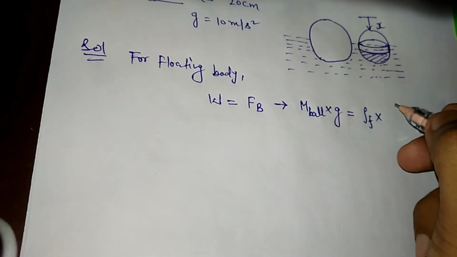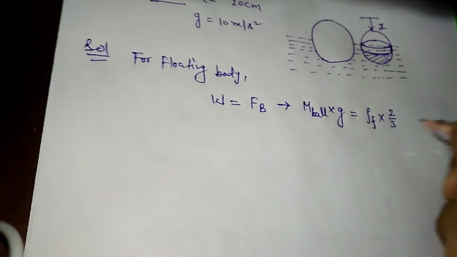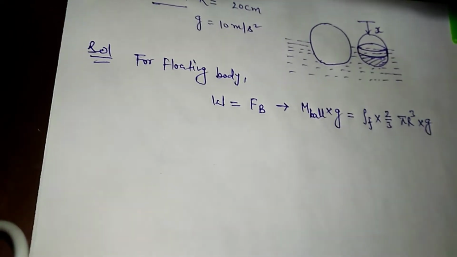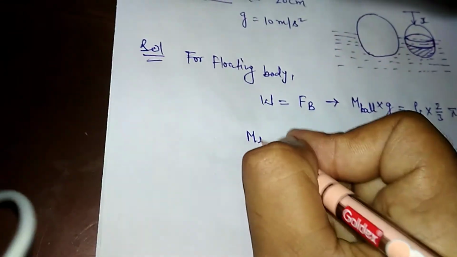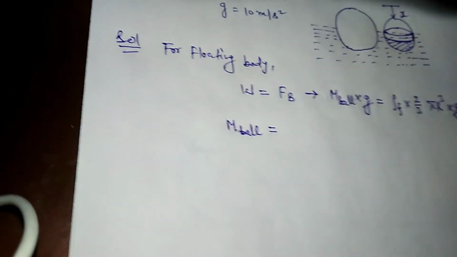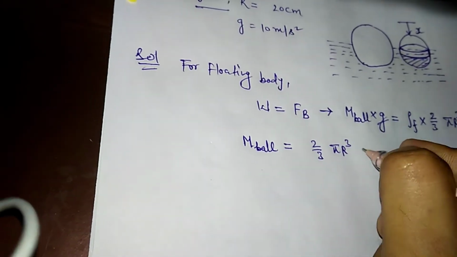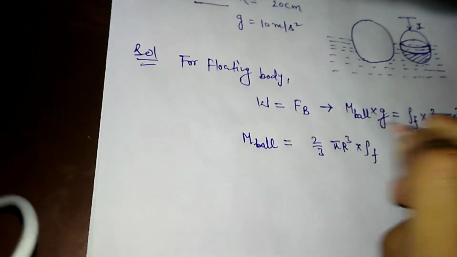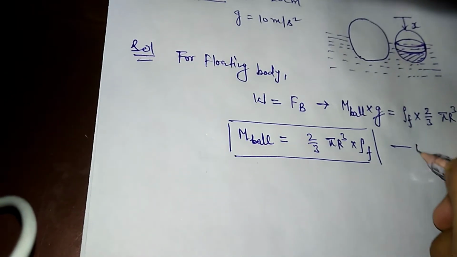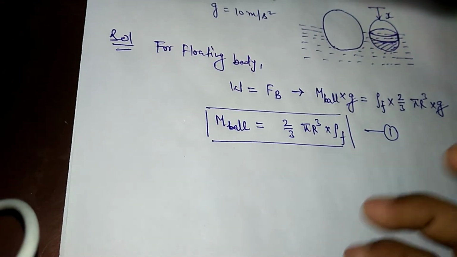As half of the volume is submerged inside the water, it will be equal to 2 by 3 pi r cube and g. So finally mass of the ball will be equal to 2 by 3 pi r cube into rho f. So this is our equation first: mass of the ball is equal to 2 by 3 pi r cube into rho f.